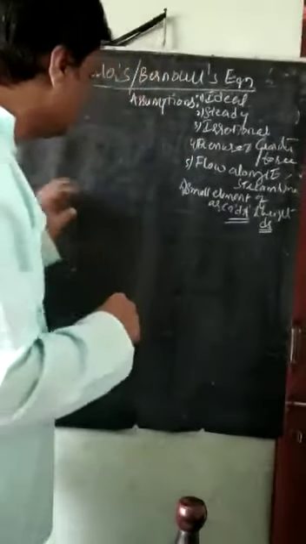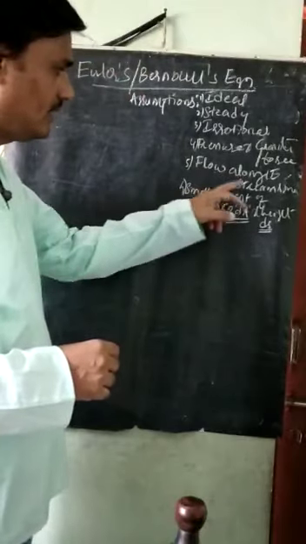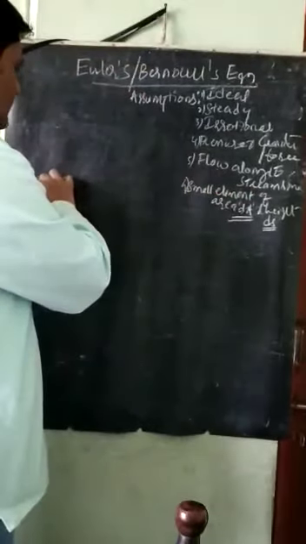Please see this. As we are assuming that the flow is taking place along the streamline, I will take this as a streamline here.